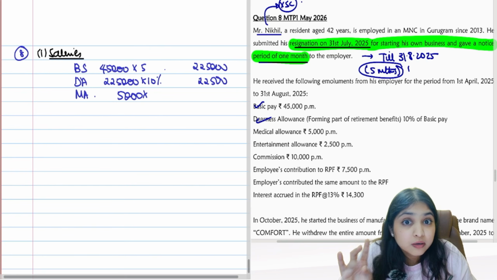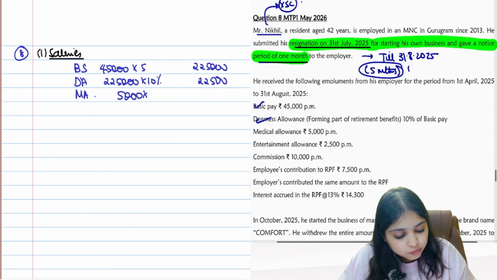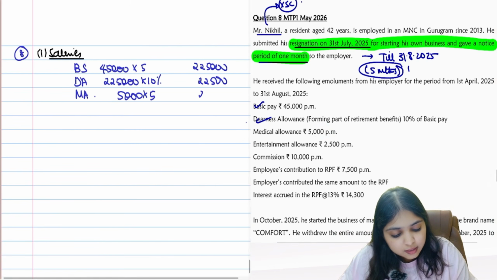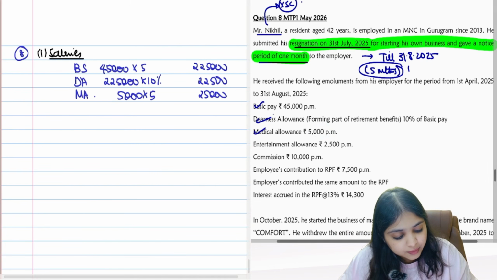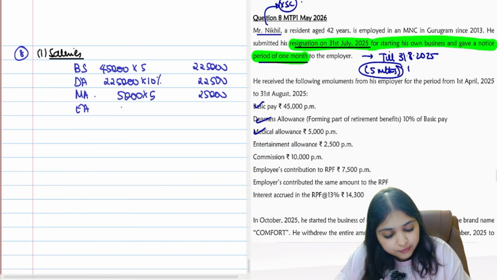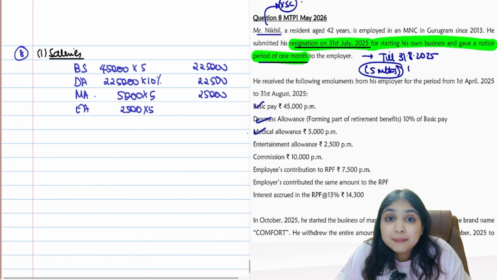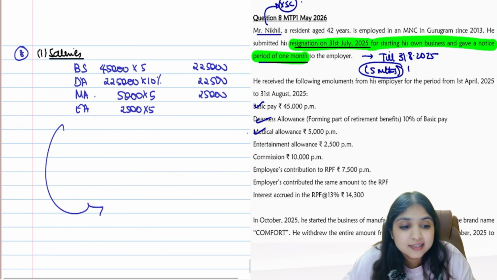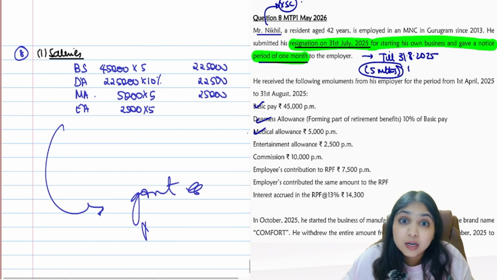Medical allowance, telephone allowance, food allowance, lunch allowance, fully taxable. Okay, 5,000 into 5 months, 25,000. Then entertainment allowance, 2,500 per month. Entertainment allowance, you will get section 16 deduction, right guys? But only if assessee is a government employee, and that too only in normal regime.